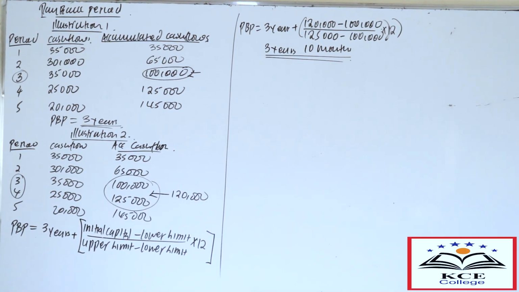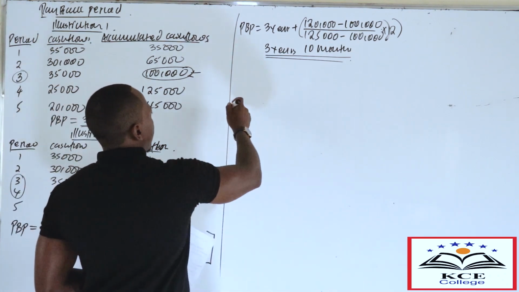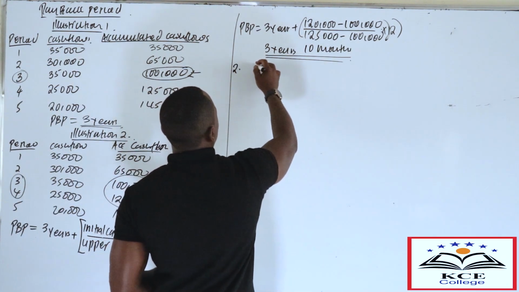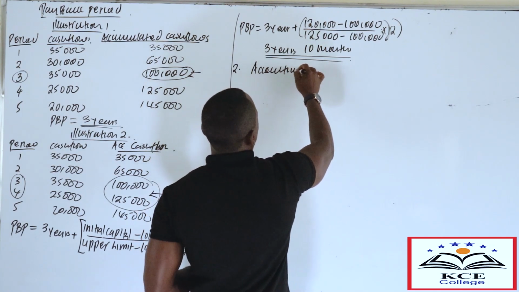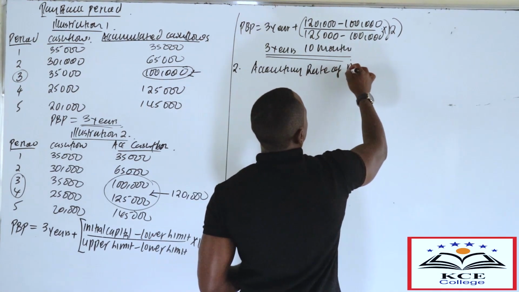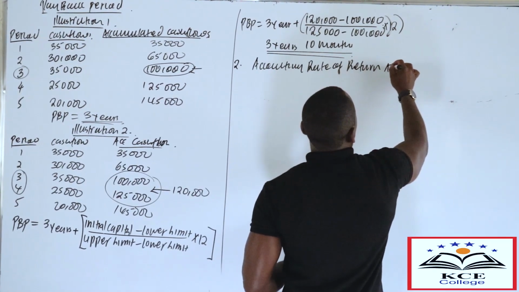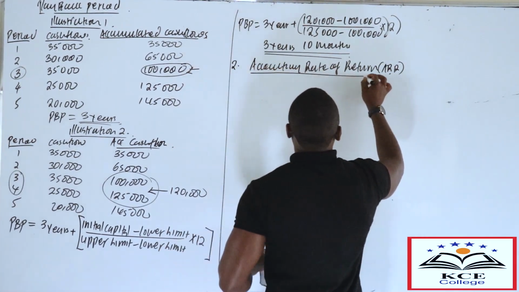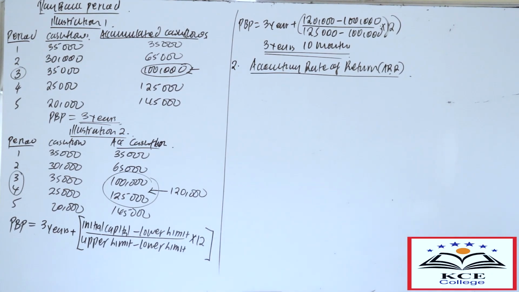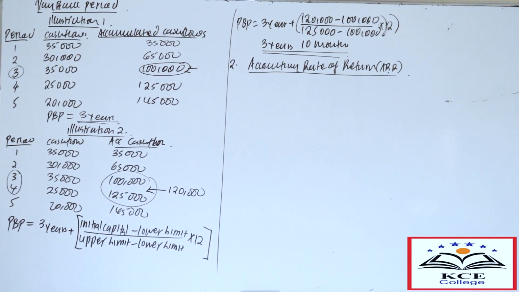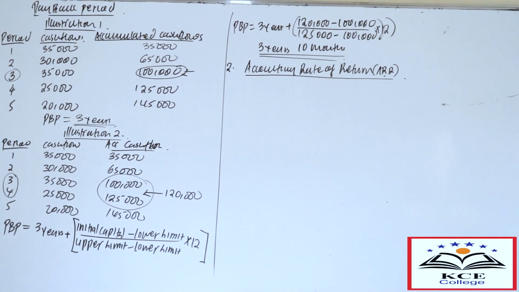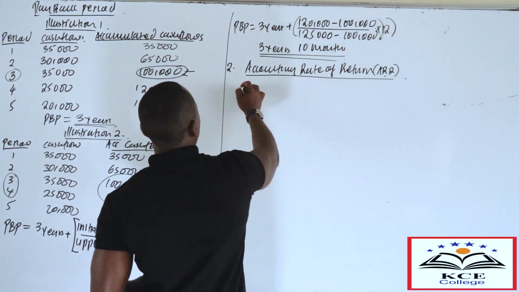Good. So in your notes, I have provided the advantages and disadvantages of using the payback period. Then another method under the non-discounting techniques we have is the accounting rate of return, ARR. And what do we mean by the accounting rate of return? Now, this method uses the accounting profit, not the cash flows. It uses the accounting profit to evaluate the project, and is computed as follows.